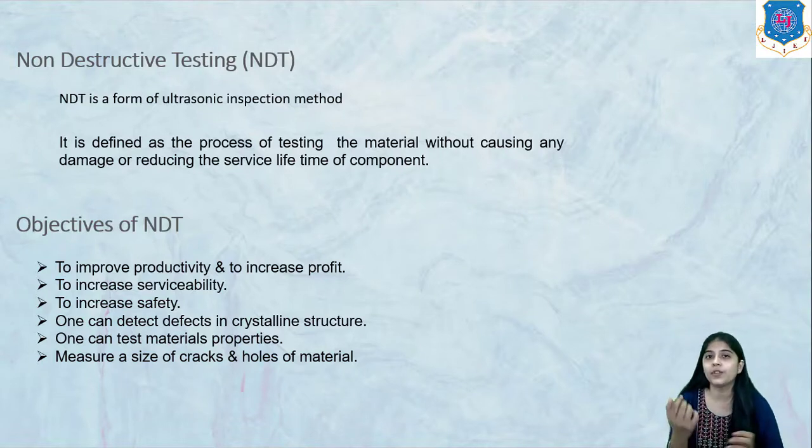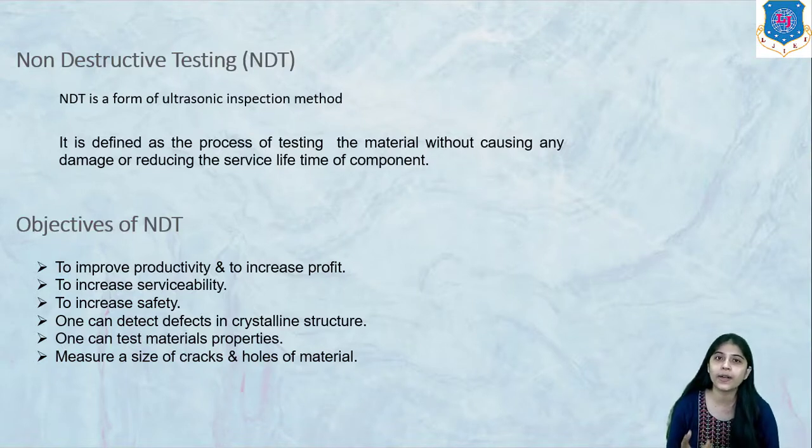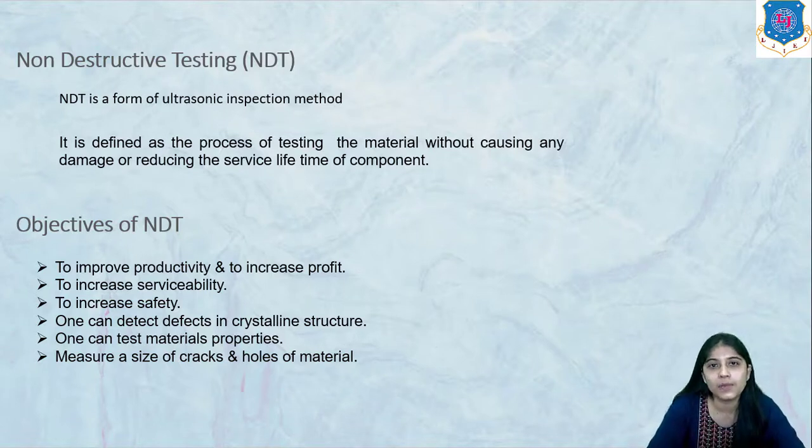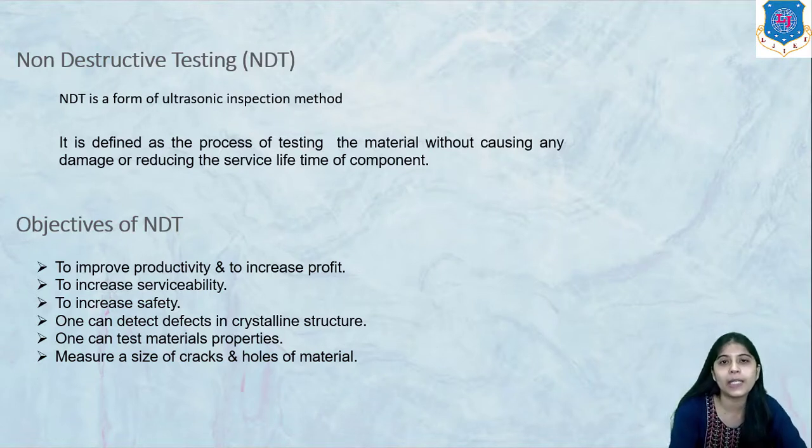For example, if we consider two blocks of wood, one heavy and one light, the lighter one will have blowholes or pores in it. It is much easier if we know where the holes, pores or cracks are and what their sizes are, much before the usage.